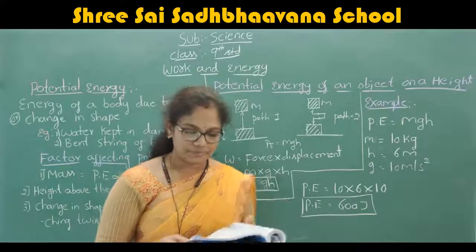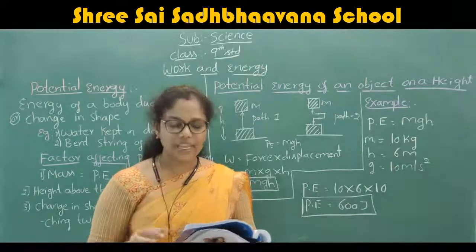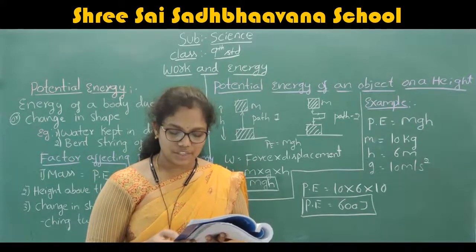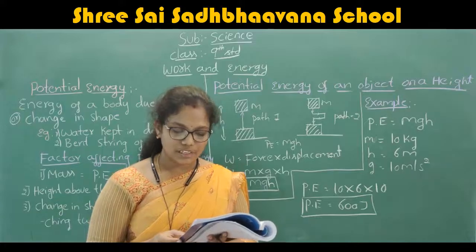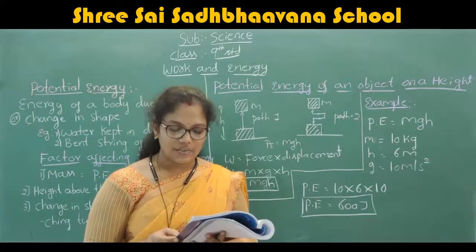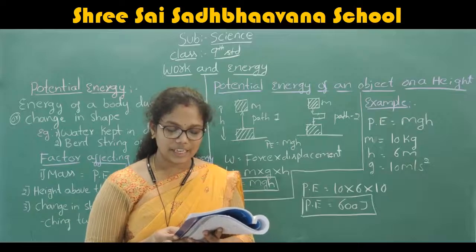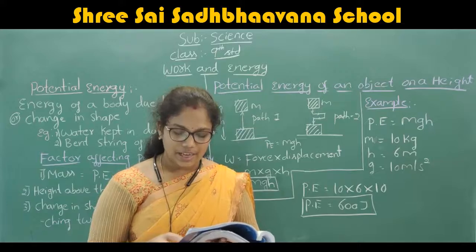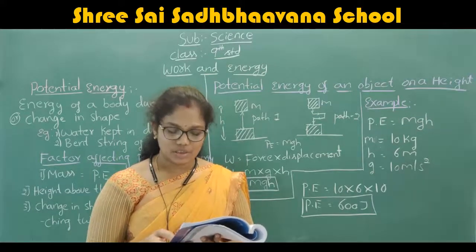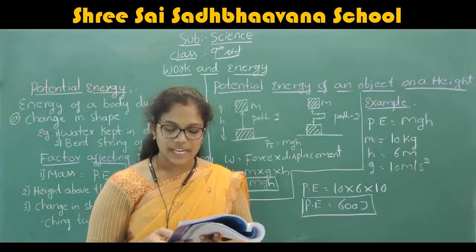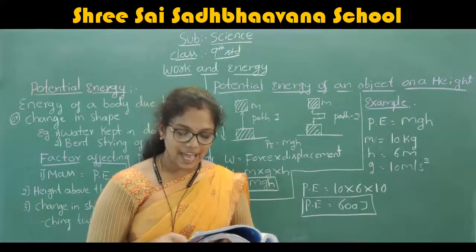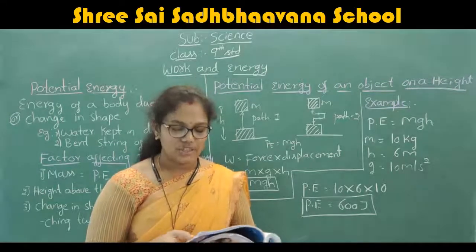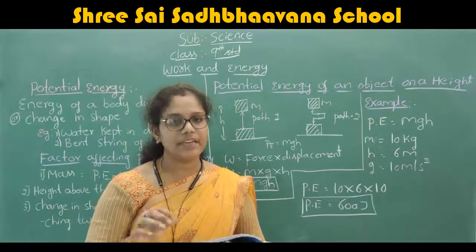The question is: find the energy possessed by an object of mass 10 kg when it is at a height of 6 meters above the ground. Given that g is equal to 9.8 meter per second.